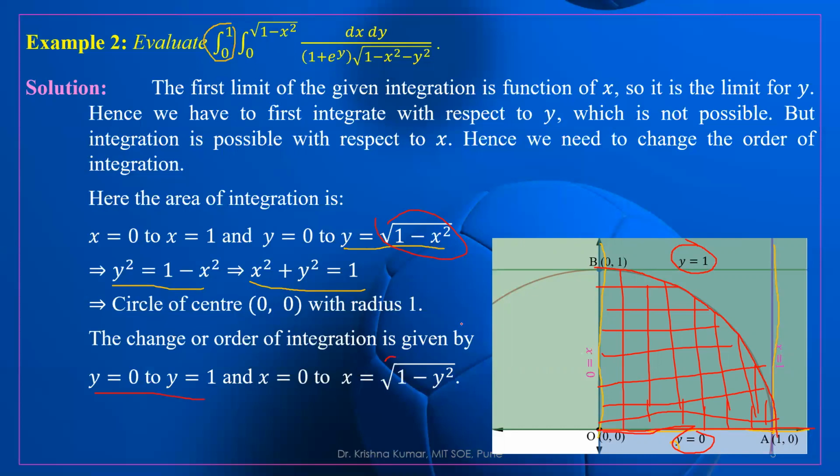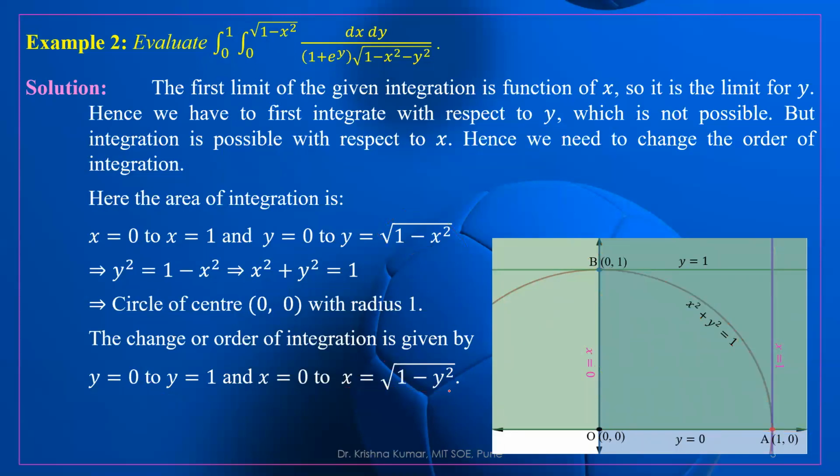What about the lower limit of x? Clearly the lower limit of x is also 0, and the upper limit of x depends upon this circle, x square plus y square equal to 1. So x is equal to root over 1 minus y square. Now the limit of integration will be y equal to 0 to y equal to 1, and x equal to 0 to x equal to root over 1 minus y square.